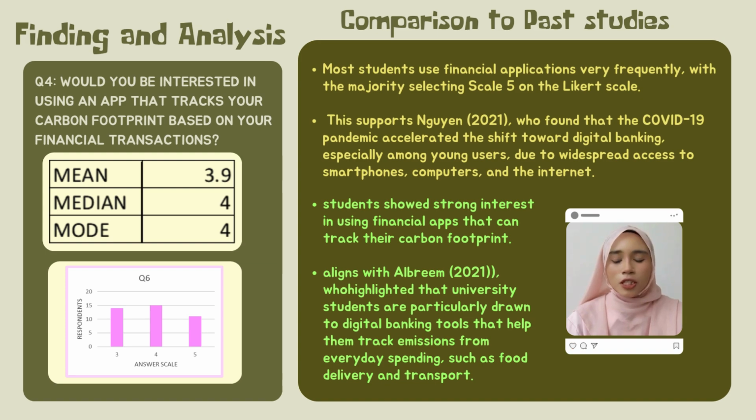The last question, which is question 6: would you be interested in using an app that tracks your carbon footprint based on your financial transaction? The result shows that the mean is 3.93, with both median and mode being 4. This highly indicates that most respondents are very interested in using an app that tracks their carbon footprint based on their financial transaction, while the mode being 4 reflects that most respondents chose scale 4 as their answer, indicating that they are mostly leaning toward agreement to use an app that adopts a carbon tracking feature. This result aligns with the bar chart provided, where most respondents chose scale 4 as their answer.